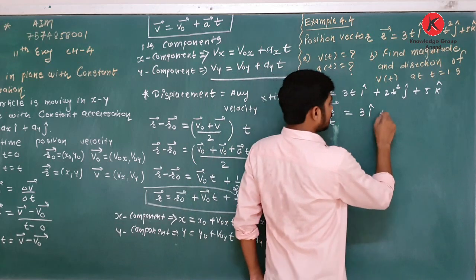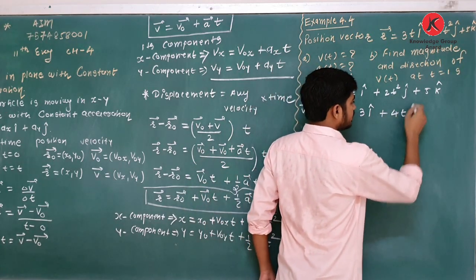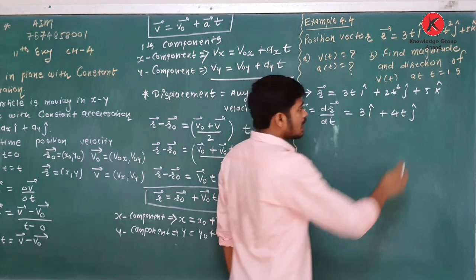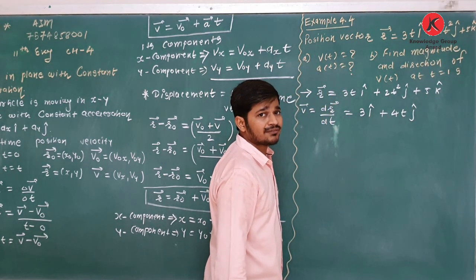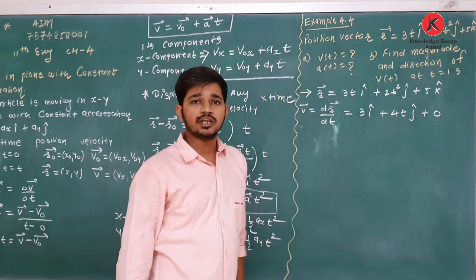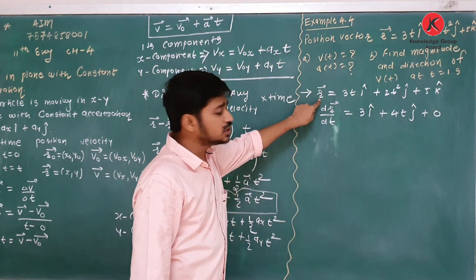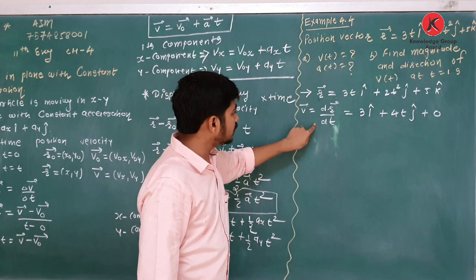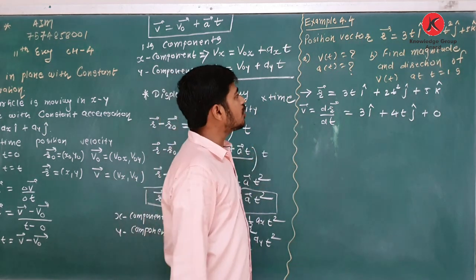Okay. Plus, what is differentiation of 2t square? Yes, it is 4t. Here it is j caret. Simple. Plus 5k caret, 5 is constant, no term having t. So yes, its differentiation is 0. Clear about this? Okay, so yes, it is simple. If position vector is given, how to find velocity? You have to differentiate with respect to time. Okay, now it is equation of velocity.